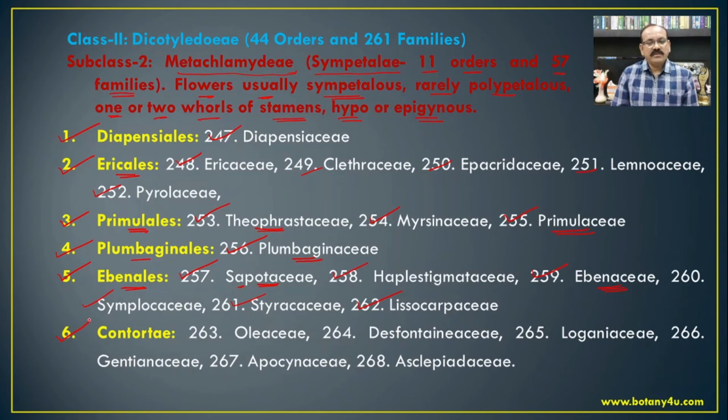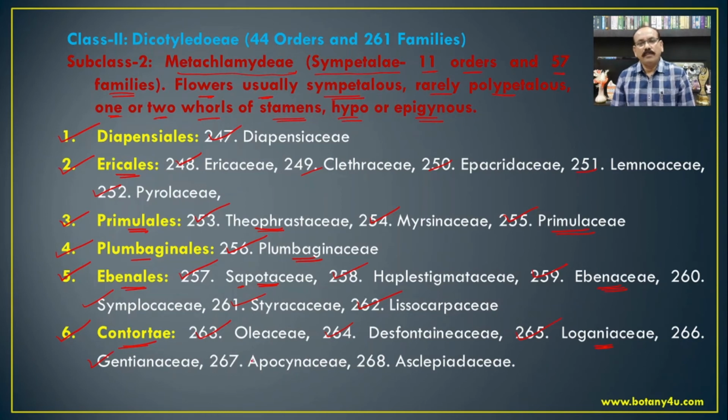The sixth order, that is Contortae, includes the Oleaceae, Salvadoraceae, Loganiaceae. Mitreola is one of the members from the Loganiaceae. Then Gentianaceae, that is Canscora species from the Gentianaceae.